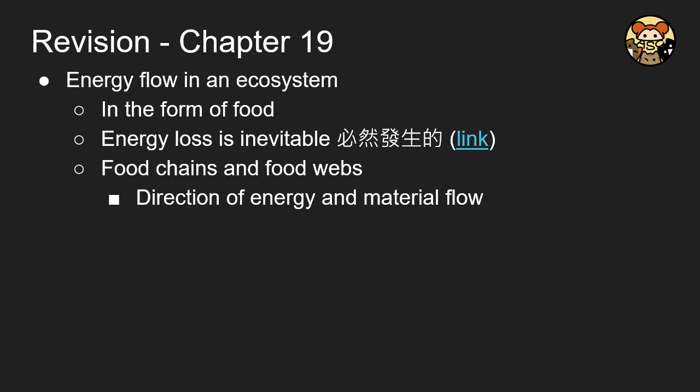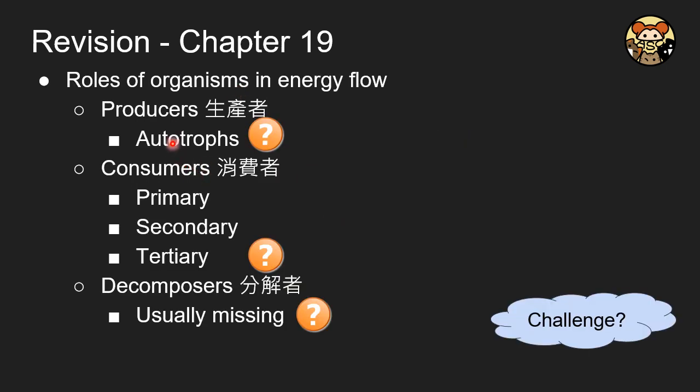And so, as I mentioned previously, the energy will flow in the ecosystem in the form of food. However, the energy loss is inevitable. So there is always an energy loss. In the food chain and food webs, it shows the direction of how the material flows. And here are the roles of organisms and their energy flow.